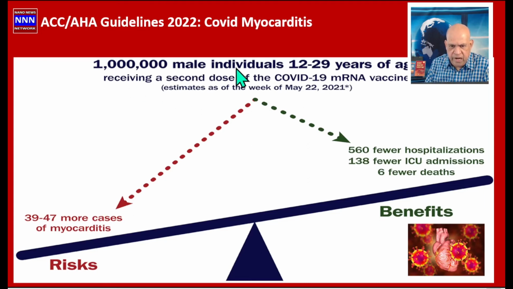In 1 million male individuals between 12 to 29 years of age, there were 39 to 47 more cases of myocarditis in the vaccinated group. But at the same time, the vaccinated group had 560 fewer hospitalizations, 138 fewer ICU admissions, and 6 fewer deaths. So the benefits far outweigh the risk that we might encounter by vaccinating the population, especially between the ages of 12 to 29 years.